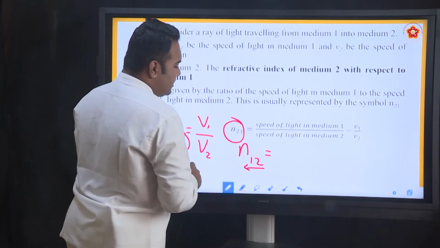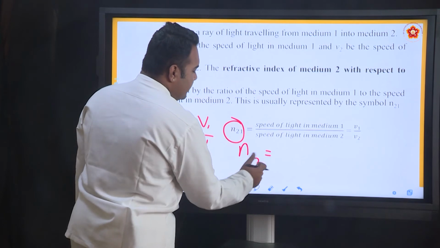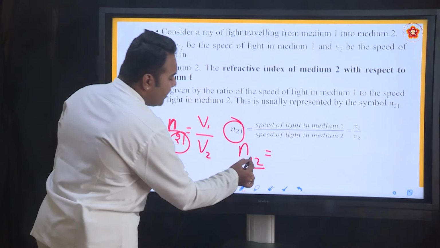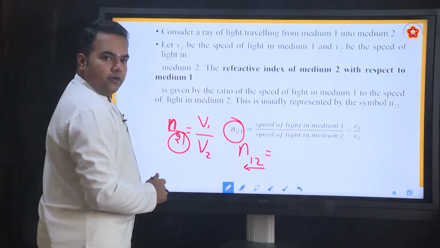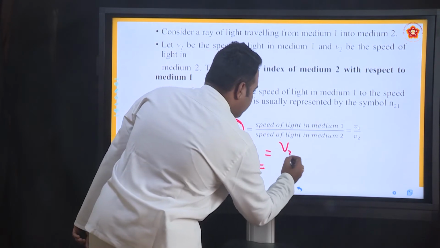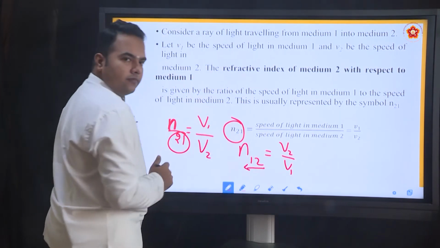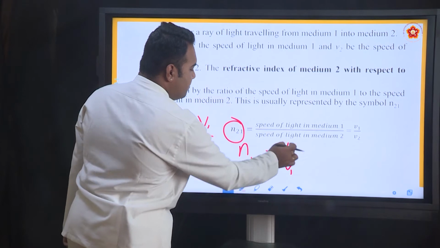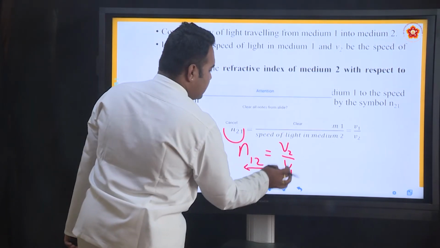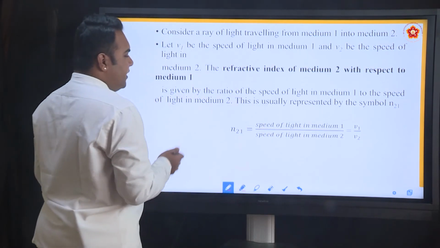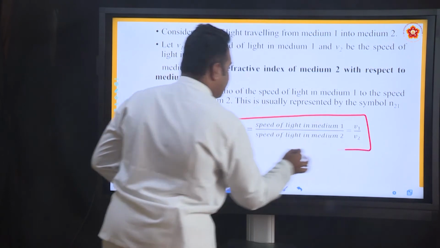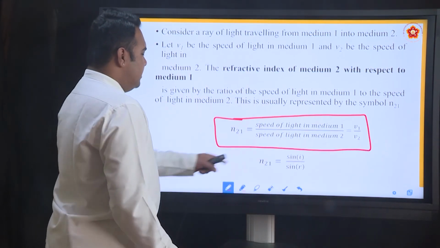So remember this notation very carefully. n12 means light ray travels from 2 to 1 and therefore the refraction is happening in medium 1, and therefore it should be v2 by v1. Whichever is near to the equal to sign, put it in the numerator, the other one goes to the denominator. So this is how we mathematically define the refractive index. So this is the mathematical expression for the refractive index.